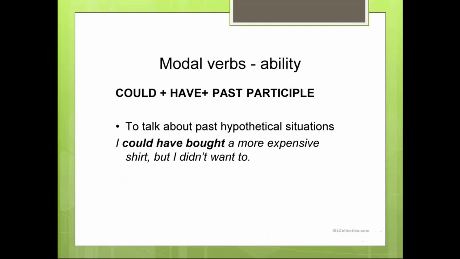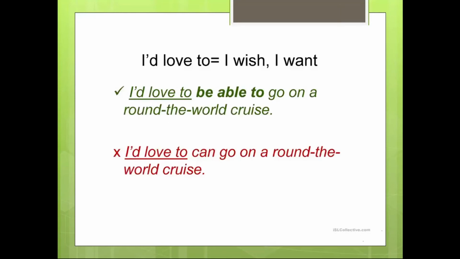We use this construction to talk about past hypothetical situations. For example, I could have bought a more expensive shirt, but I didn't want to. The next, I'd love to means I wish or I want. I would love to be able to go on a round the world cruise.